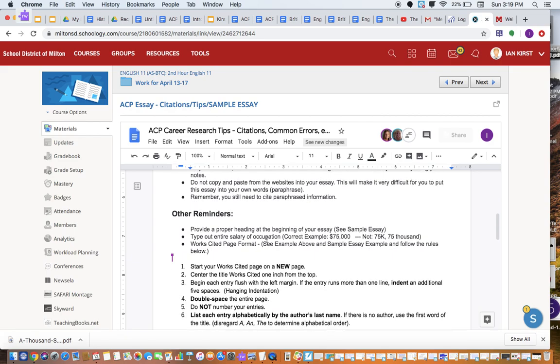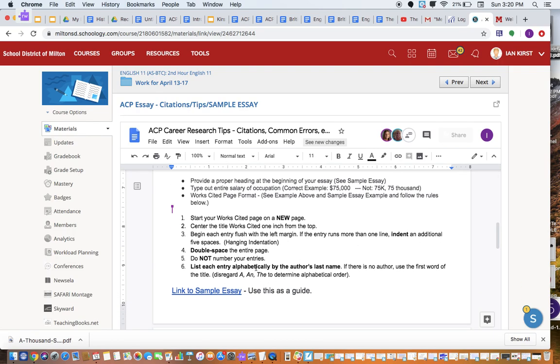Okay. Other reminders: proper heading, that'll be in the sample. One thing, when you type out salaries for occupations, I want the 75,000 like this, not 75K or 75,000 written out. That's just a problem I've seen in the past. Works cited page, see the example above, see sample essay, and follow these rules below.